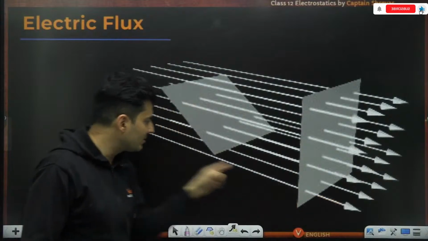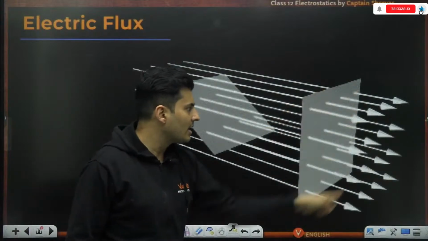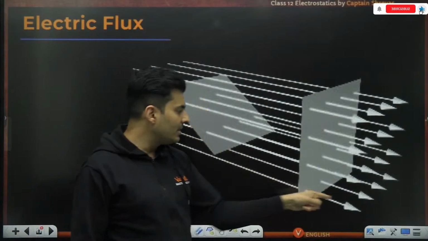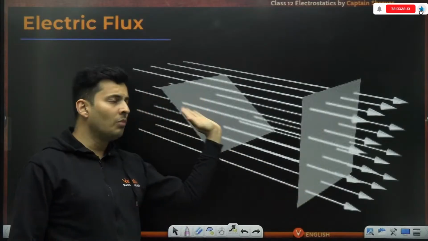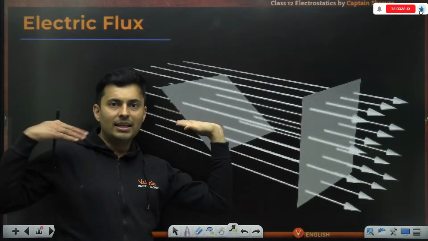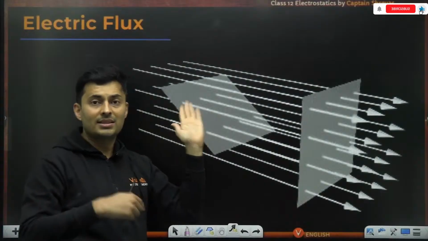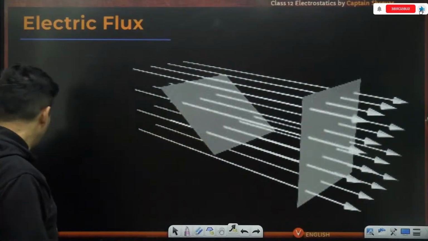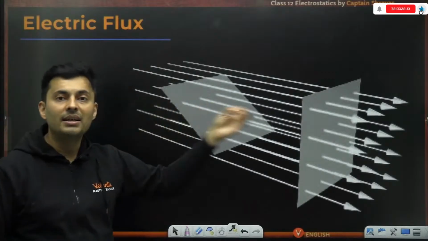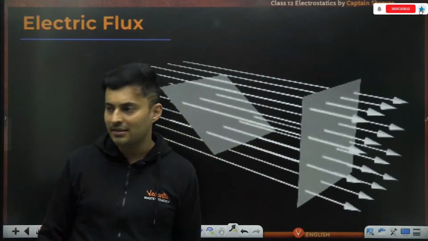In fact, those lines from below also, which were earlier piercing this big sheet, the moment I tilt it, they are missing it out. If I tilt it more, they miss even more. And if I make it like this, then the lines are parallel to the surface. They will not pierce through it. It will look just like this diagram. And then the flux will completely disappear through that imaginary surface.